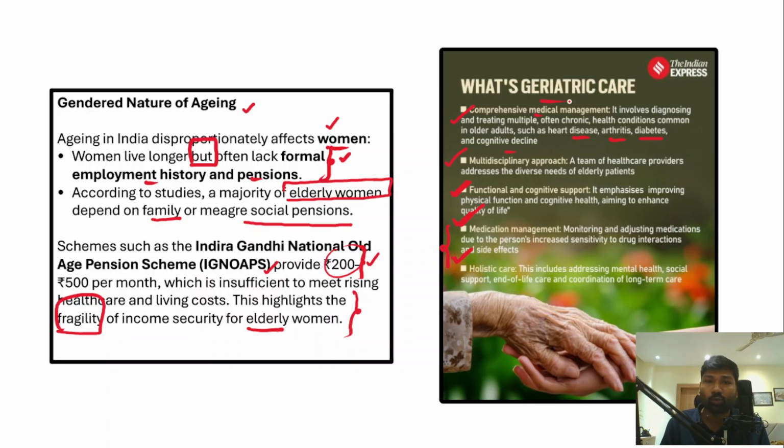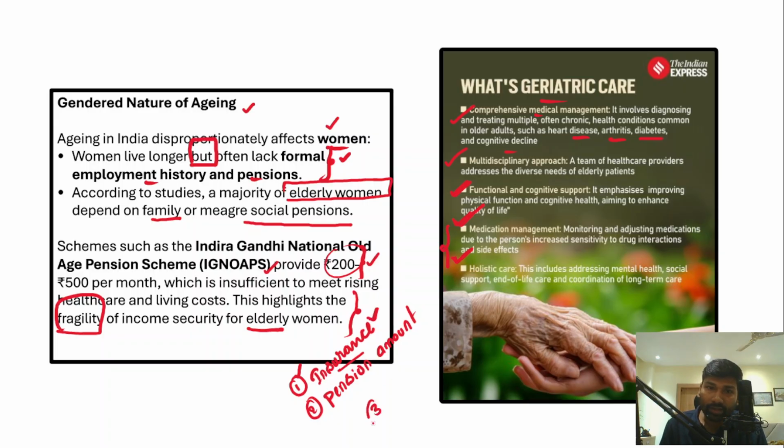So what steps need to be taken? Social security is very important. Therefore, there should be health insurance for the elderly people, and the pension amount needs to be increased. Health insurance needs to be provided. Under Ayushman Bharat, health insurance is even extended to the elderly population, and this is a step which is necessary and needed in a country like India.